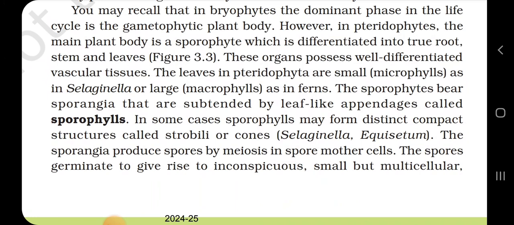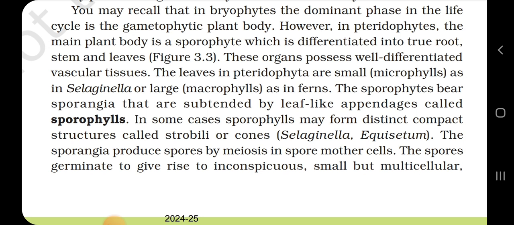You may recall that in bryophytes, the dominant phase in the life cycle is the gametophyte plant body. However, in pteridophytes, the main plant body is a sporophyte, which is differentiated into true root, stem and leaves, figure 3.3. These organs possess well-differentiated vascular tissues. The leaves in pteridophytes are small, microphylls, as in Selaginella, or large, macrophylls, as in ferns. The sporophytes bear sporangia that are subtended by leaf-like appendages called sporophylls. In some cases, sporophylls may form distinct compact structures called strobili or cones, as in Selaginella and Equisetum.